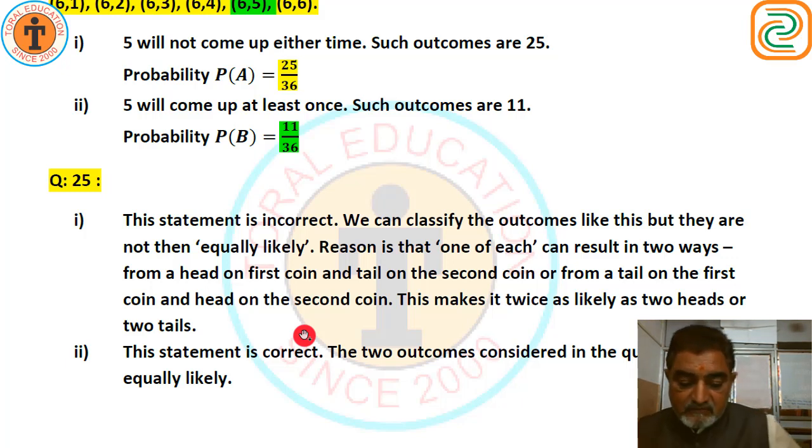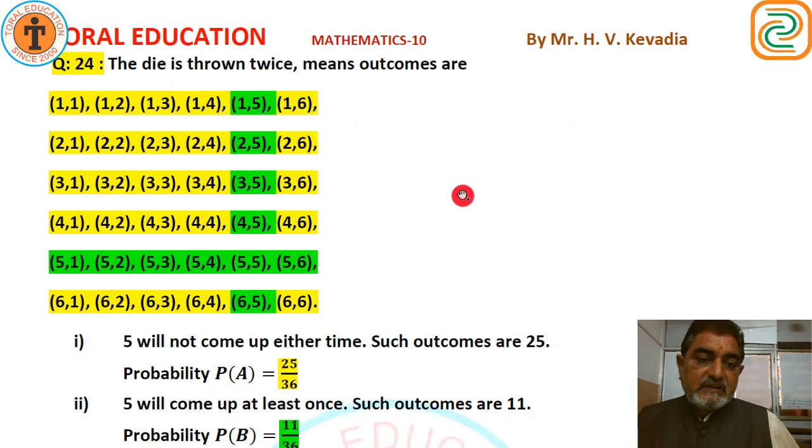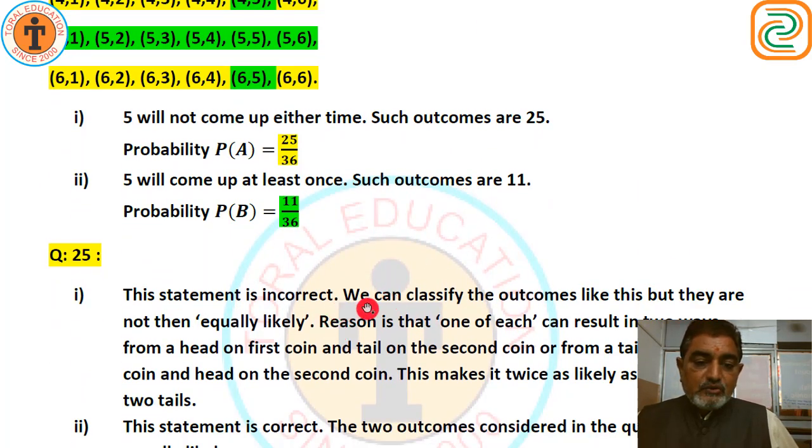Yes, look at here. 2 coins are tossed. So, we have seen here the possibilities of coins. Right? 8 outcomes are there, and here this is tossed 3 times. But if we toss 2 times, then there are 4 possibilities. We can classify the outcomes like this, but they are then not equally likely. The reason is that one of each can result in 2 ways.